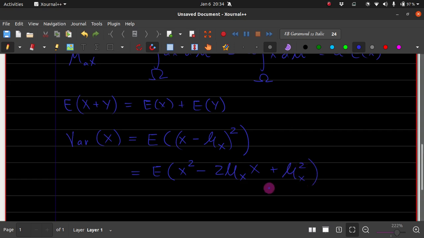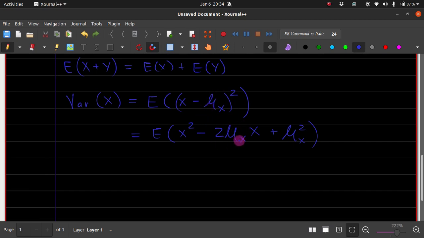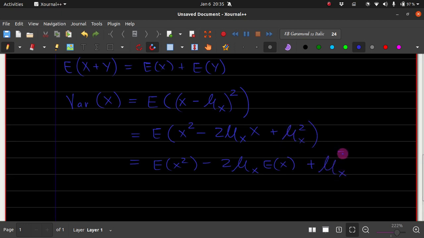Yeah, good. Since I'll be using mu x and e of x interchangeably, I'll continue like this. The expectation of a sum of random variables is nothing but the sum of the expectations. The constant mu, being constant, will come out as we have seen. And the expectation of a constant random variable is the constant itself.